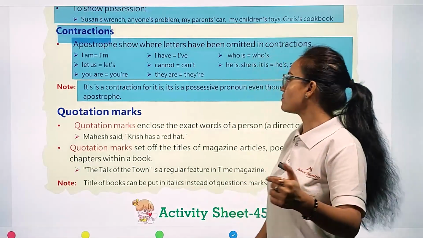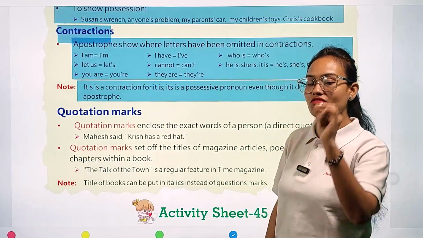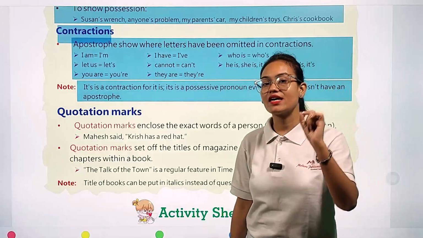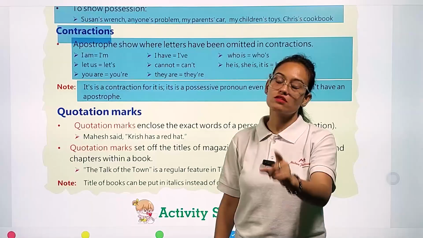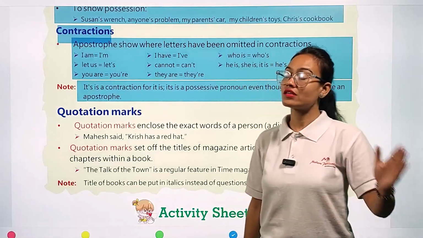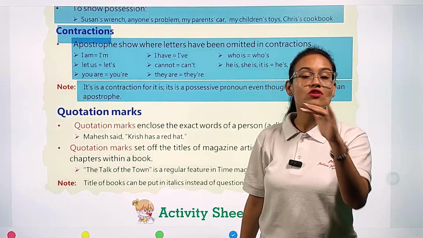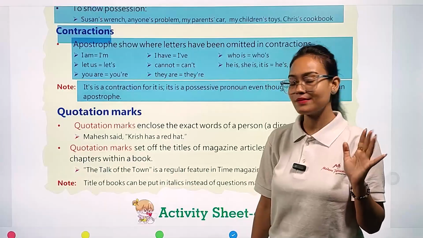But what happens when sometimes its is written without using any kind of apostrophe mark? It means what? It is showing your possession. It is showing your ownership. Okay, and on the other hand, if it is written as it apostrophe s, it means what? It is showing contraction.